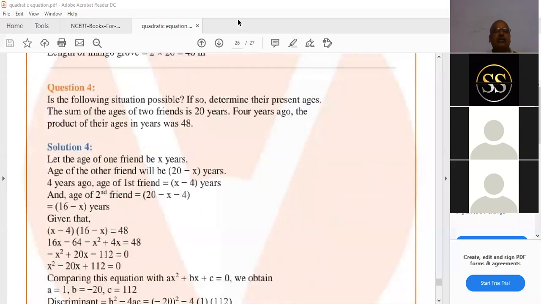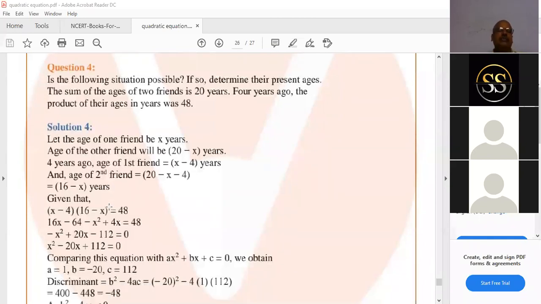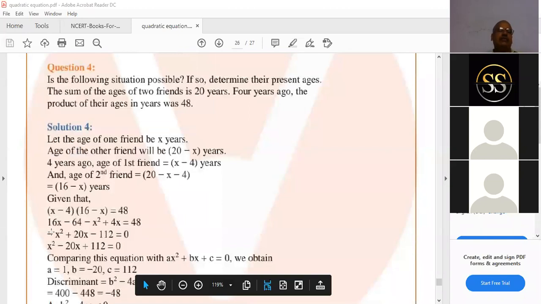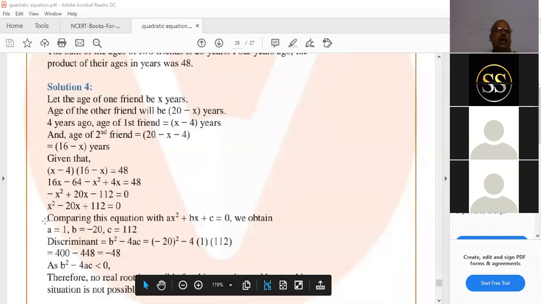Product of their ages is 48. So now see the solution. Let the age of one friend be x years. Let the age of the other friend be 20 minus x. 4 years ago, first friend's age is x minus 4. 4 years ago, second friend is 20 minus x minus 4, which is 16 minus x. Product of their ages means x minus 4 times 16 minus x equal to 48. 16x minus 64 minus x square plus 4x equal to 48. If we simplify, minus x square plus 20x minus 112 equal to 0. x square minus 20x plus 112 equal to 0.